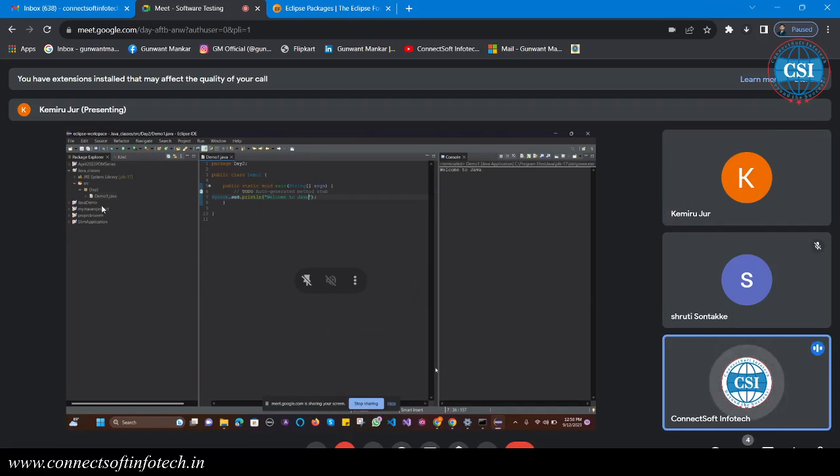Tomorrow you don't need to create a second project. You just have to create a second package in it. SRC is the source code. You have to create the day3 package, and in day3 you can add multiple programs. So up to here is clear?